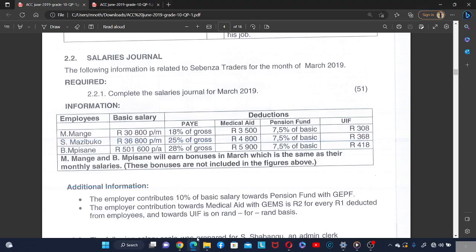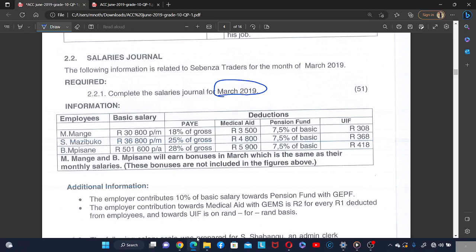Okay, just look at this question. They are saying that the following information is relating to 7 the traders for the month of March 2019. Required: complete the salaries journal for March 2019. And then they are giving the information. So we are doing the salaries journal for March 2019.